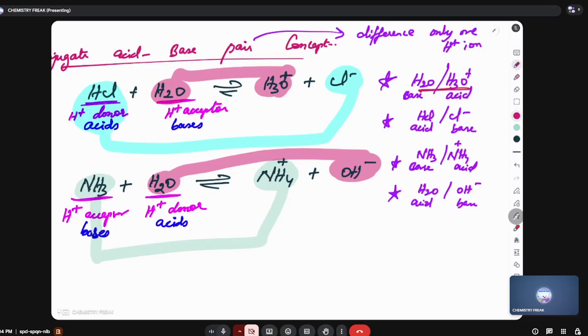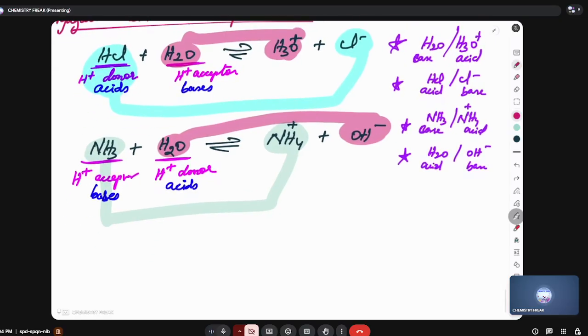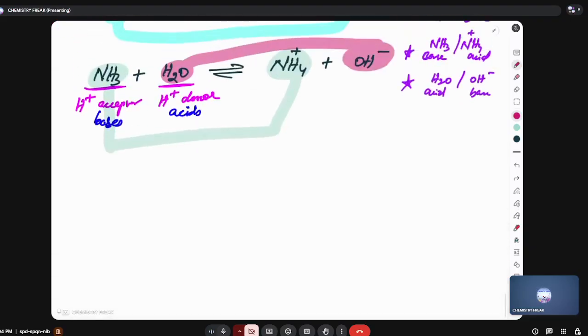Look at what is the difference between these two. Sir, only one H plus ion. What is the difference between these two? Only one H plus ion. So a conjugate acid base pair differ by only one H plus. Right.